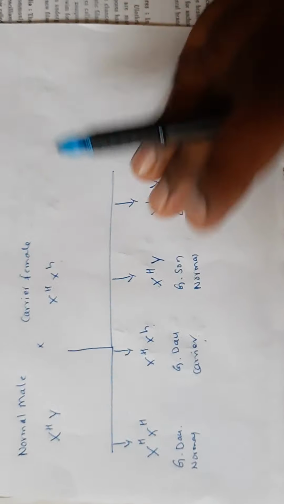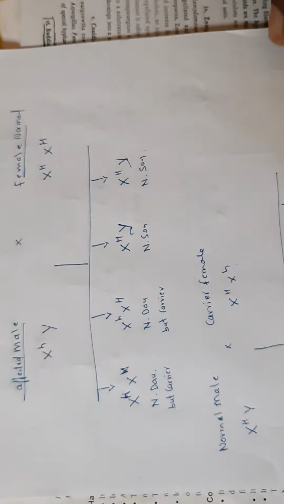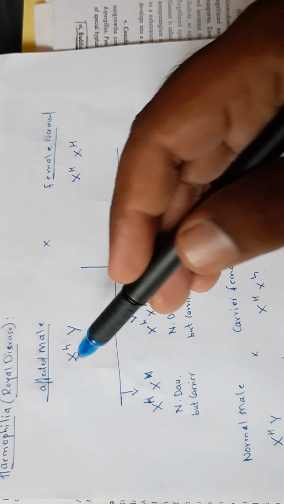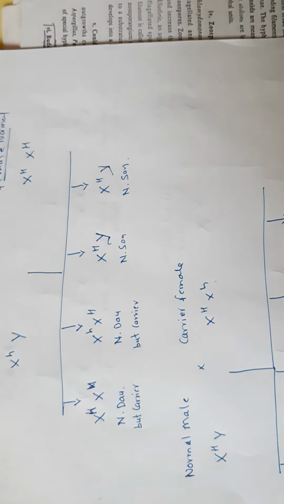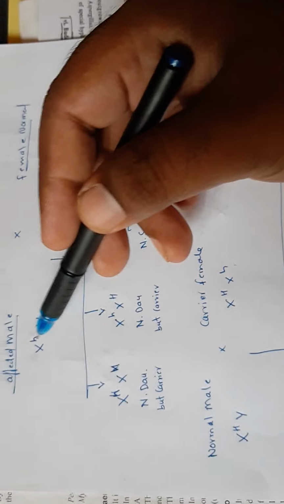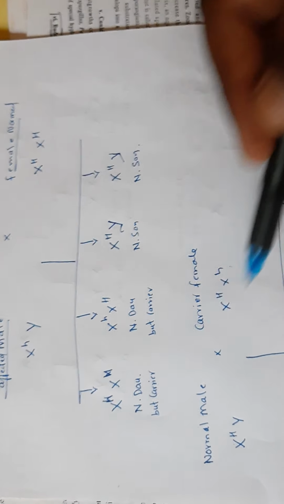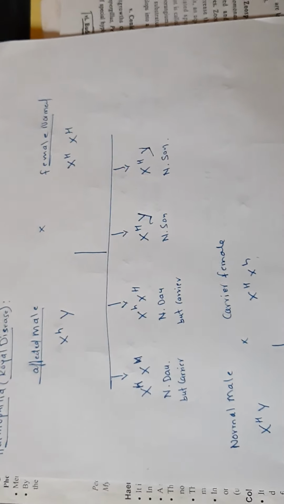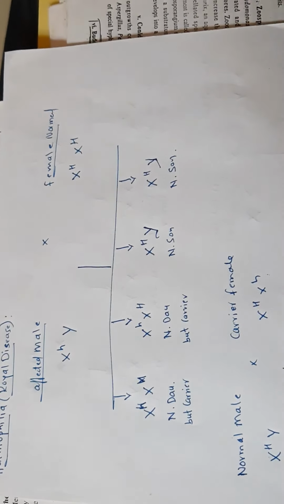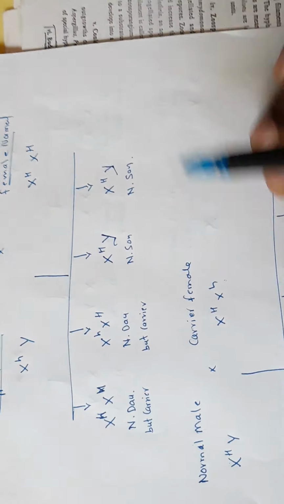This type of inheritance is known as crisscross inheritance. Grandfather to grandson, this father to her daughter to her son, like this. It is known as crisscross inheritance. So in the examination, there is no need to draw this flow chart, this cross diagram. In the examination, just write these 4-5 points only.